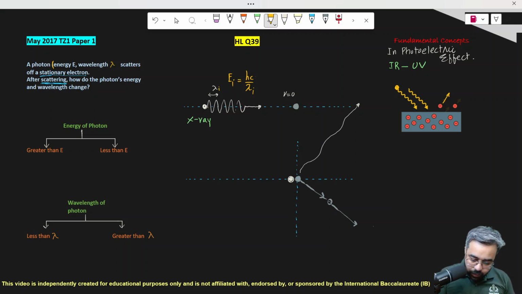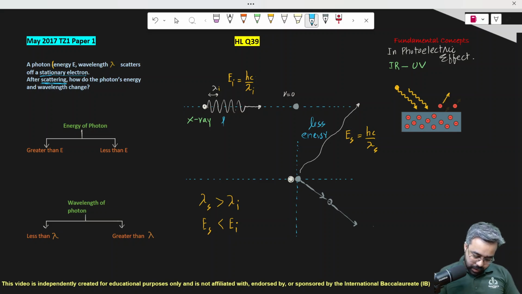So if it has a longer wavelength, this is the energy of the scattered photon, which is hc over lambda_s. Since you see that the scattered wavelength is more than the incident wavelength, the scattered photon's energy is less than the incident photon's energy. So it is scattered with less energy, whereas it had a high energy.